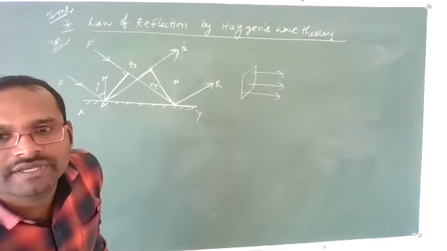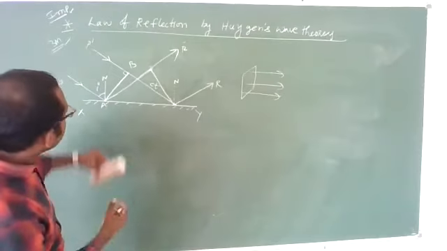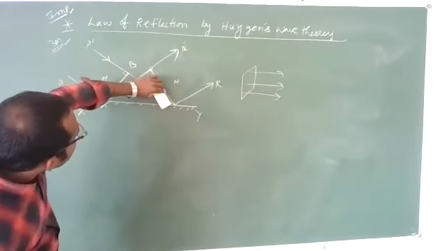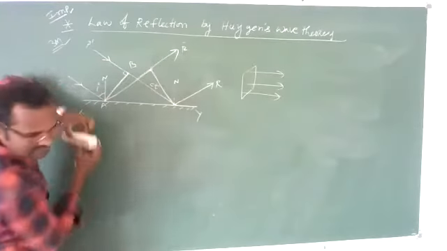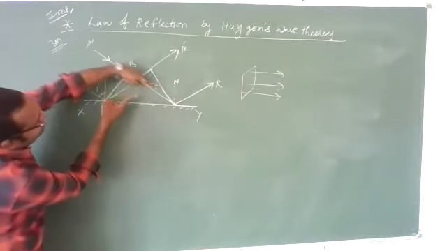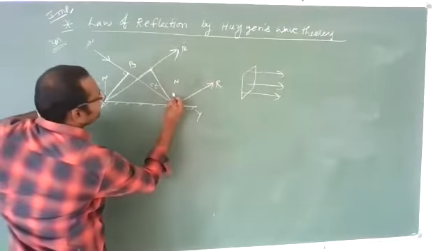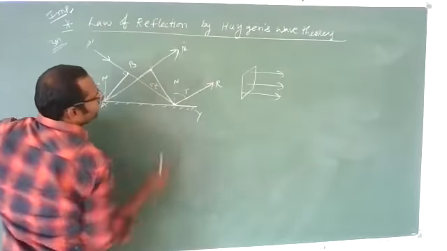Are you understanding what I am drawing there? When this wavefront becomes like this, these two rays are reflecting like this, and because of this reflection, this angle will be our angle of reflection.